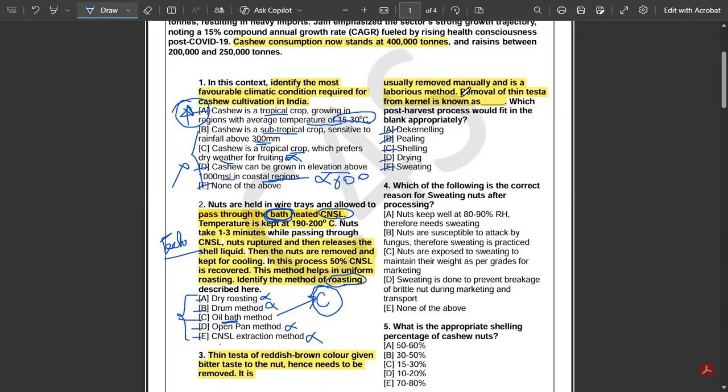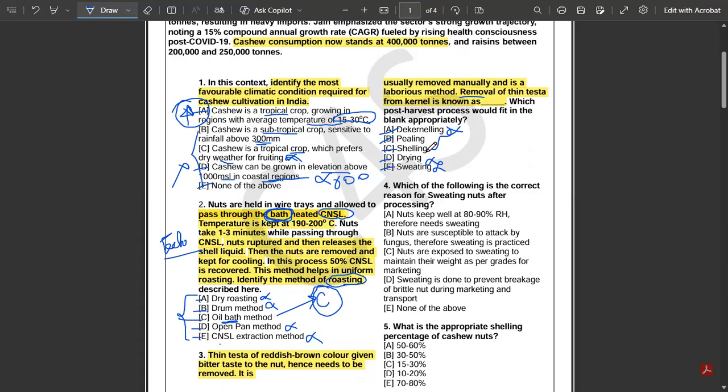So it is something like removal of thin testa from kernel, right? So obviously drying will not be the answer. Sweating will not be the answer. We might be confused in this tree, right? Now there is no such thing as dekerneling. So option number A is also eliminated. Now then we have B and C, peeling and shelling.